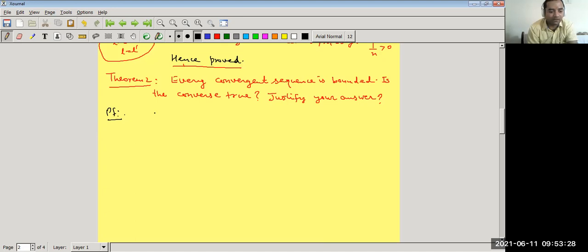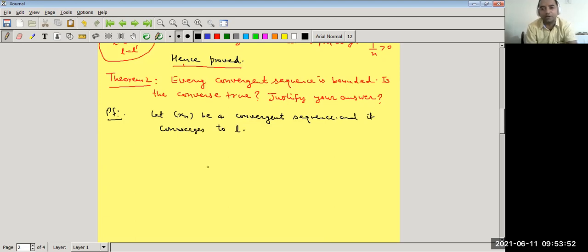So xn is convergent. Let the sequence xn be a convergent sequence, and it converges to a real number L, to a point L. Here L is any real number.